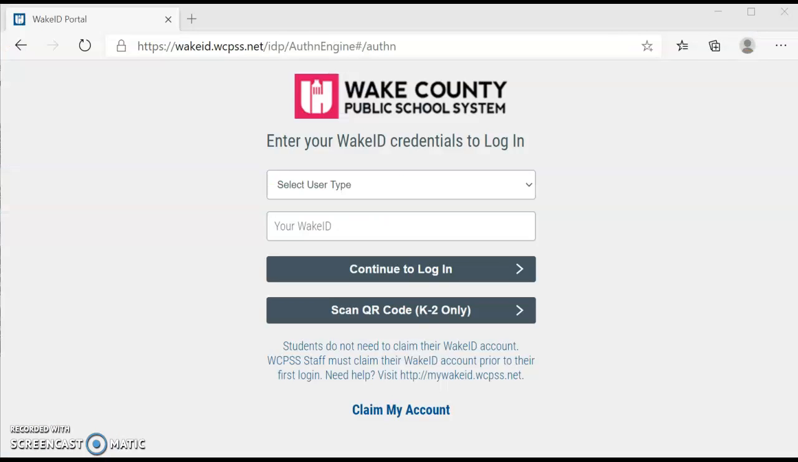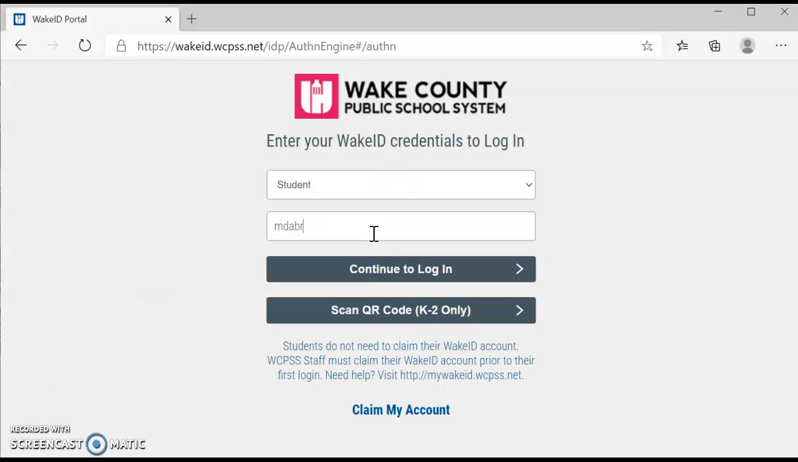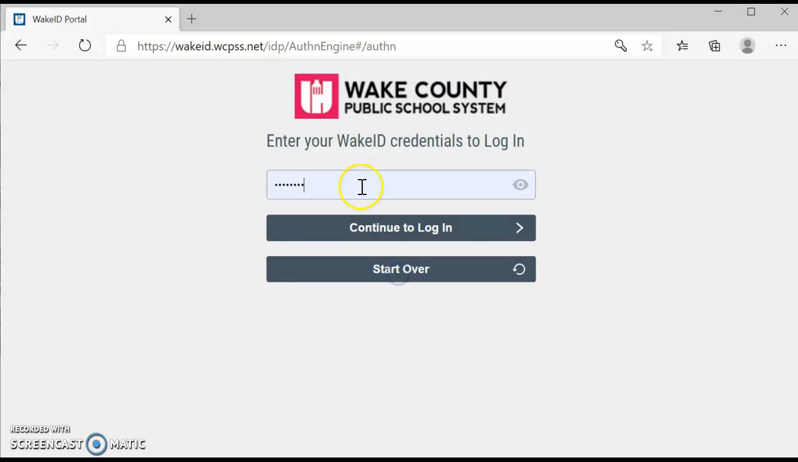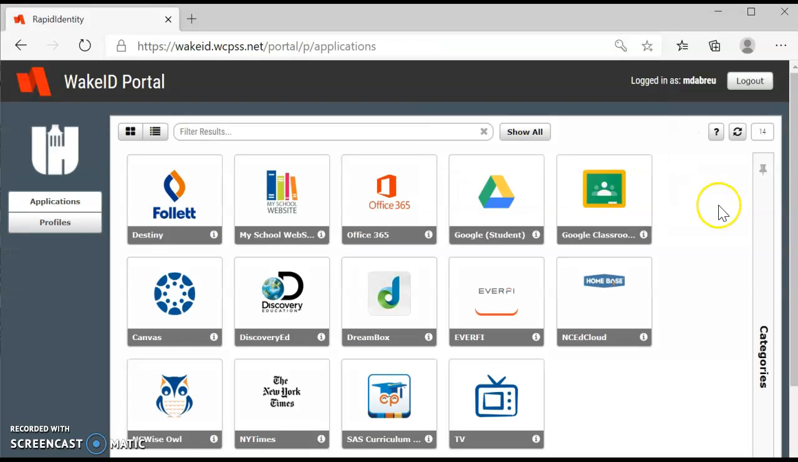First thing you want to do is log into your Wake ID portal. So you're going to go to Student, enter your Wake ID, and then enter your password. From there are two different ways that you can get to Google Meet once you are logged in.